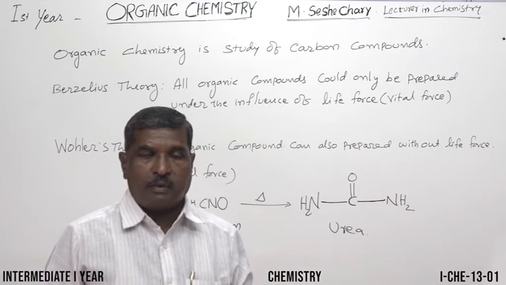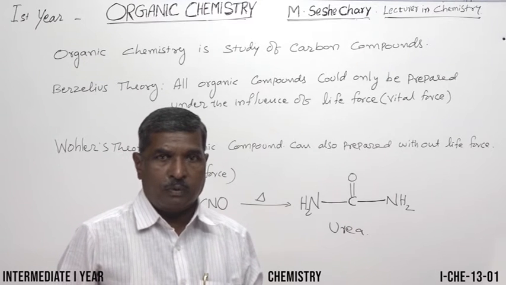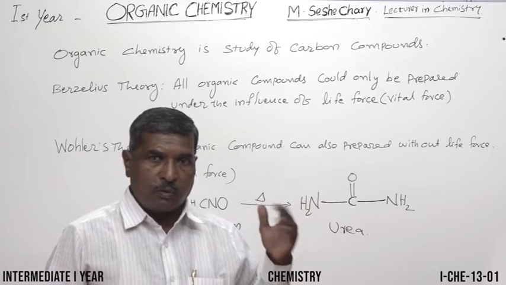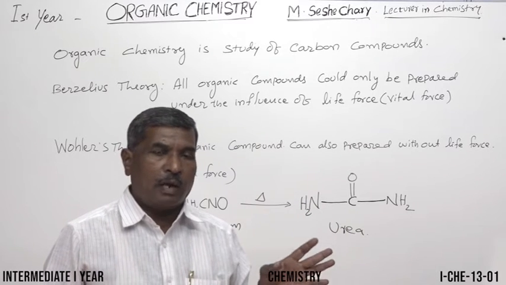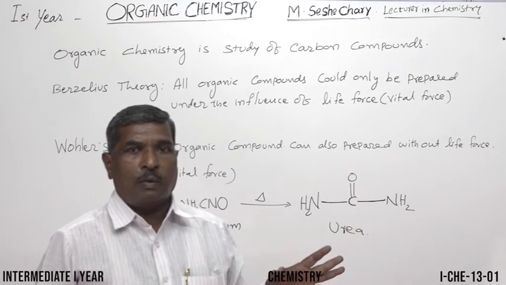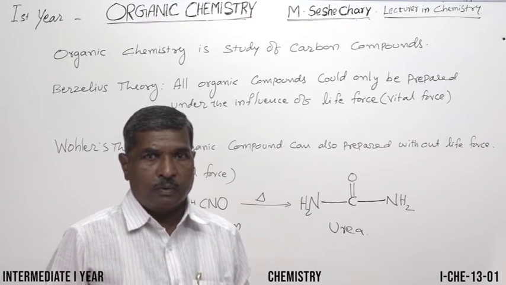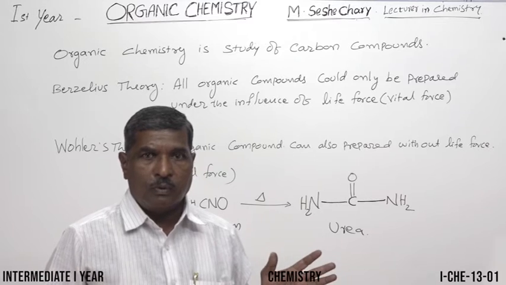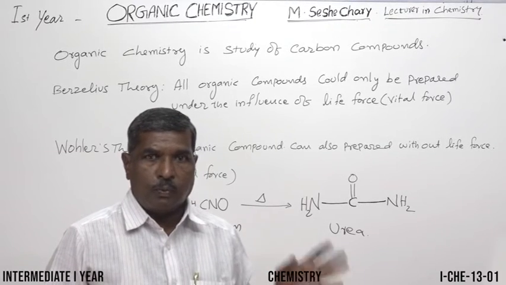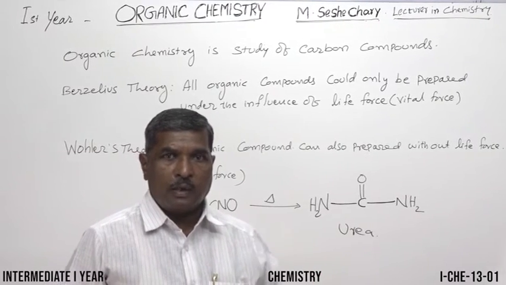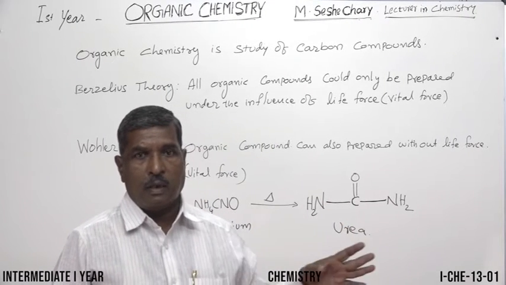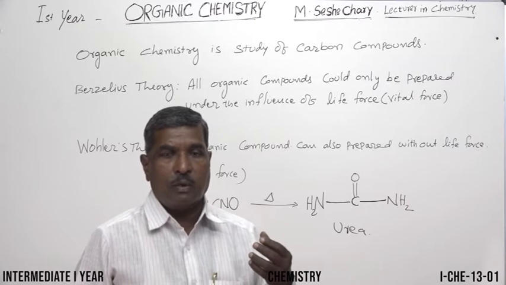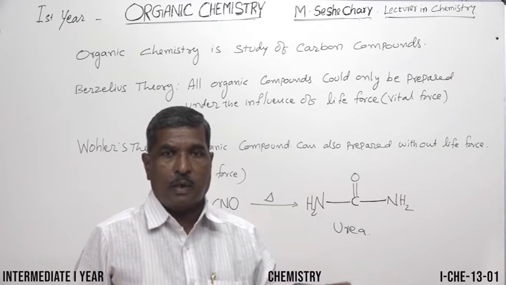How? Let us take an example. What is an organic compound? The compound which can catch fire is an organic compound. Around us, the majority of compounds that catch fire are organic compounds. Let us take paper, an organic compound. Let us take clothes, organic compound. Petrol, organic compound. Diesel, organic compound. Whatever food we are eating is also an organic compound. Whatever diet we are taking is also an organic compound.